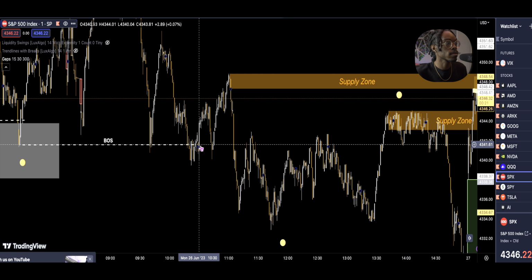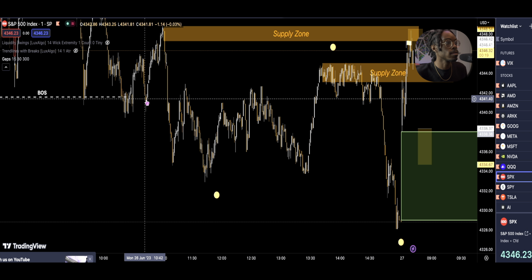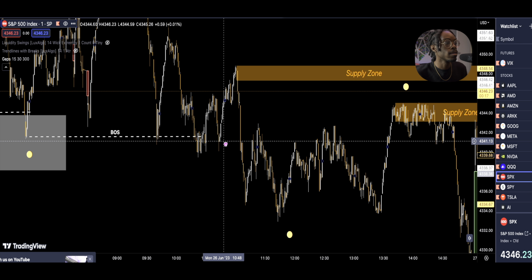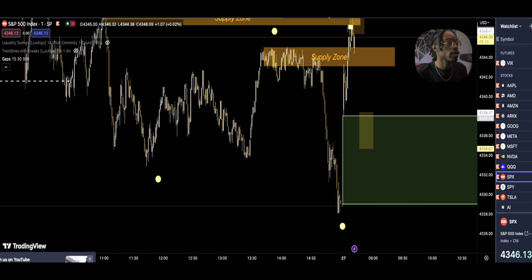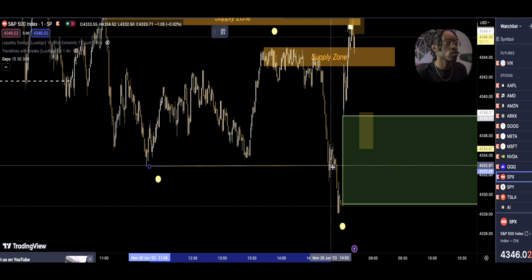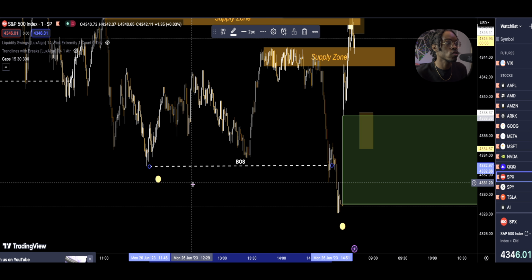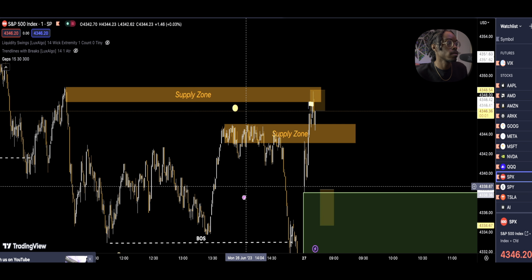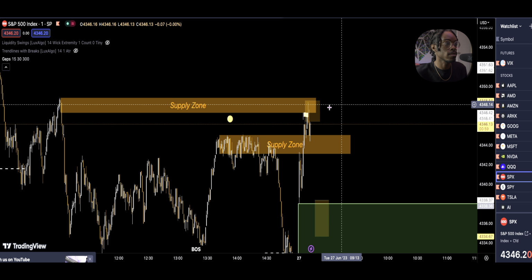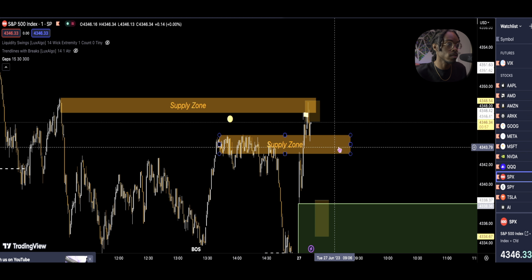This is our lowest low. Then after that low, we had another BOS, another break of structure. This break of structure where price went down here was caused by this area right here. So we got a supply zone right there, which is valid.